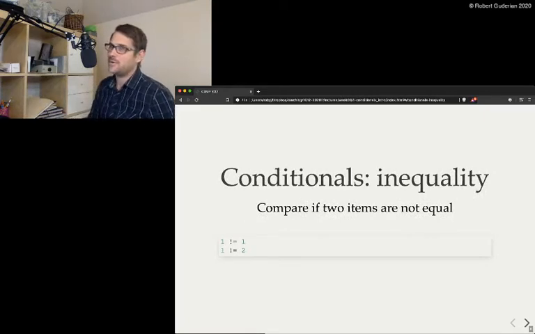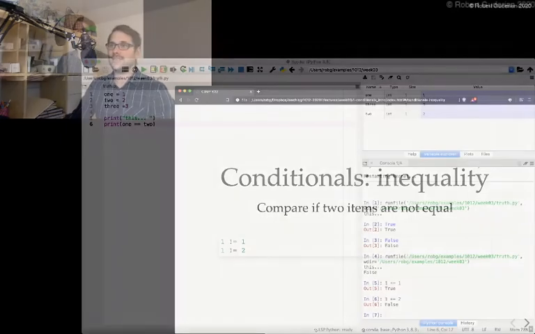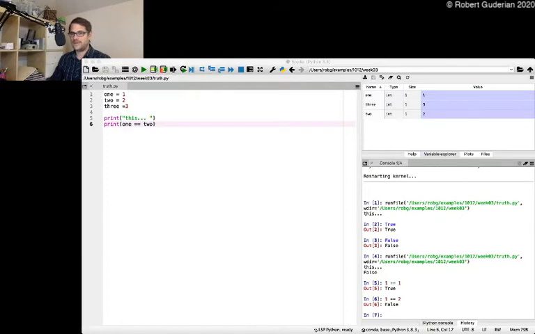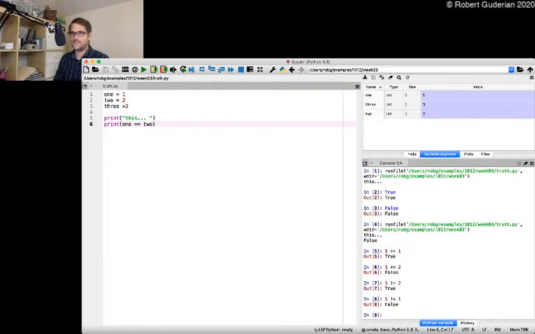Conditionals. What about if we want to see if something is not equal? Well, we'll bring in the exclamation mark. Very exciting. Is 1 not equal to 2? Well, yeah, 1 is not equal to 2. That is a true statement. Is 1 not equal to 1? Well, that's false. 1 is equal to 1, so it can't be not equal to 1. We can do this with strings too. Is Rob not equal to Franklin?